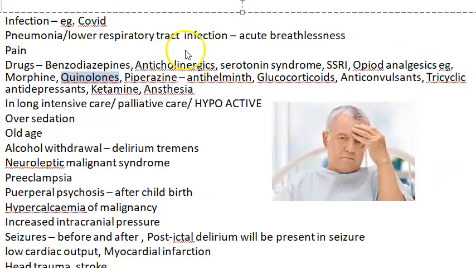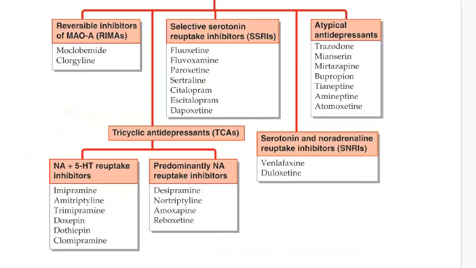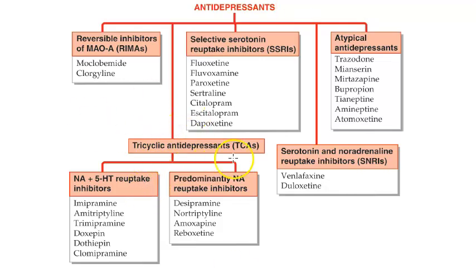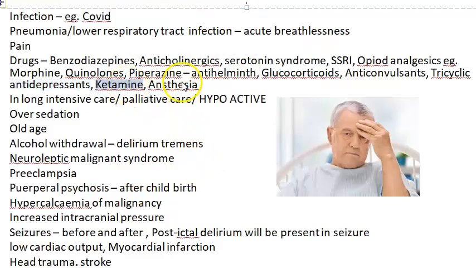All these. Piperazine, which is used as an antihelminth, glucocorticoids, anticonvulsants, tricyclic antidepressants like your amitriptyline, right? So here you can see under antidepressants, tricyclic antidepressants, they're talking about, for example, amitriptyline, etc. Okay. If you have given them ketamine, anesthesia, all this. Okay. So all the drugs we have covered, guys. Now let's go to the other causes.